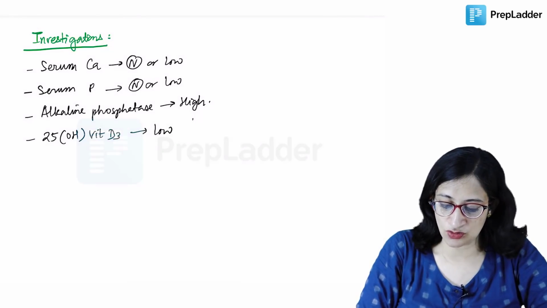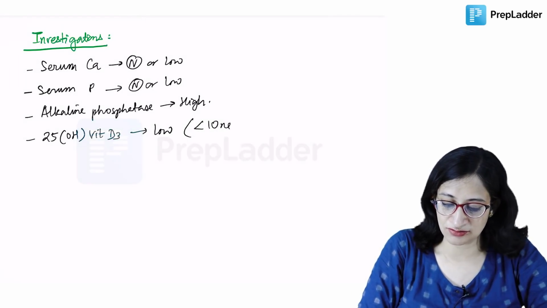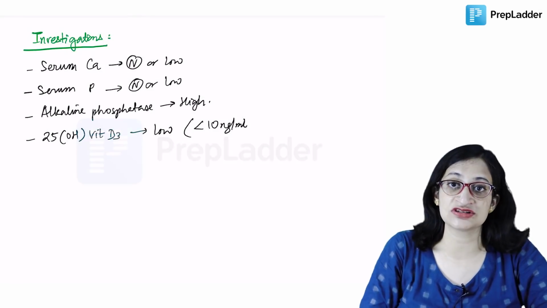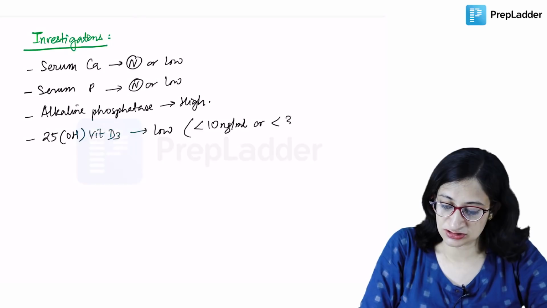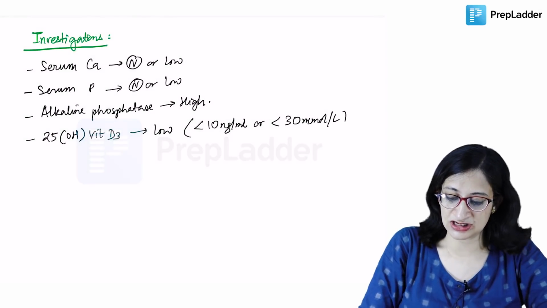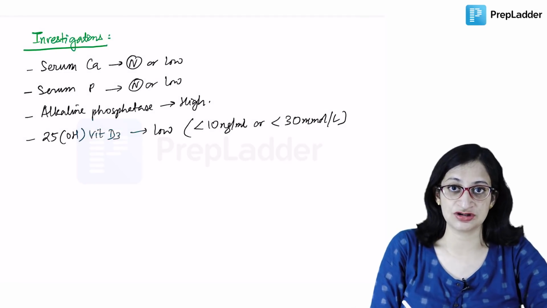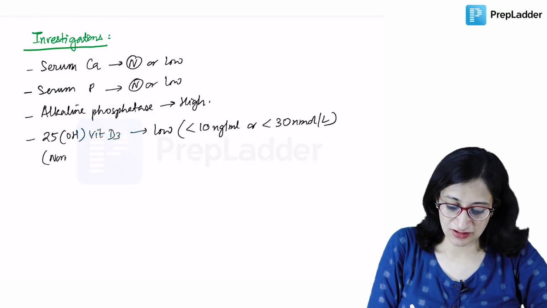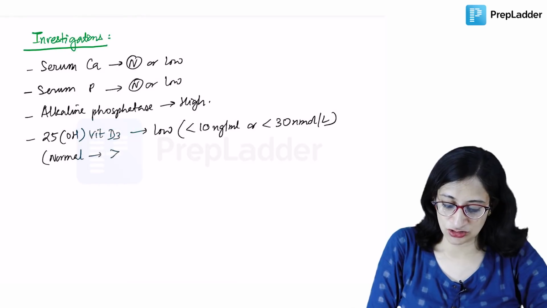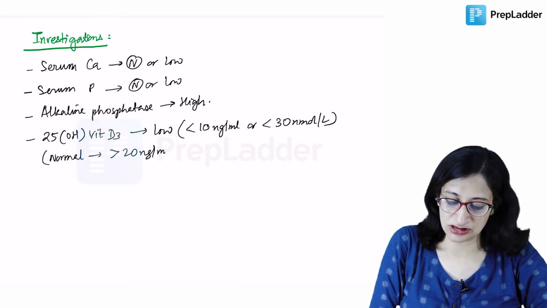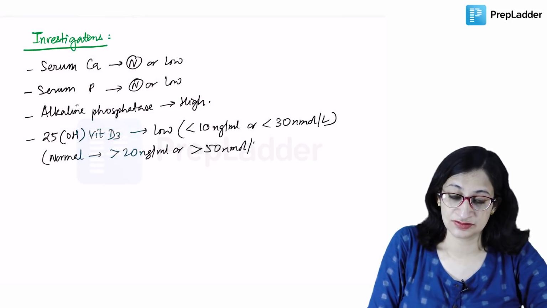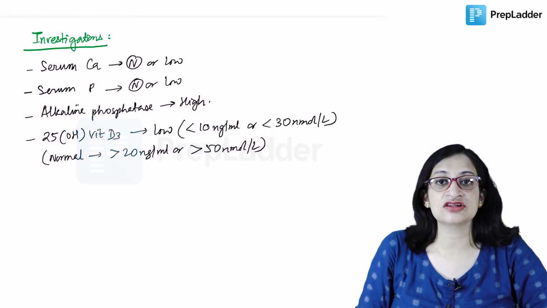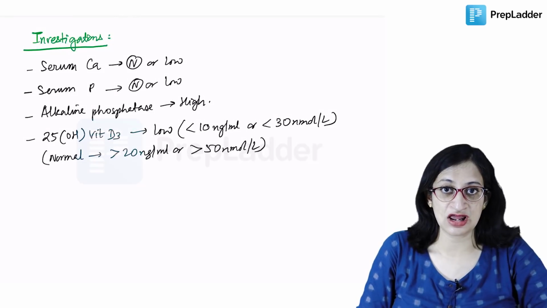They are usually lower than 10 nanogram per ml, or some sources say 12 nanogram per ml, or in another unit, if it is lower than 30 nanomoles per liter, it is taken as abnormal or insufficient. The normal level of 25 hydroxy vitamin D3 is usually taken to be more than 20 nanogram per ml or more than 50 nanomoles per liter. So these are the usual findings on biochemical analysis.